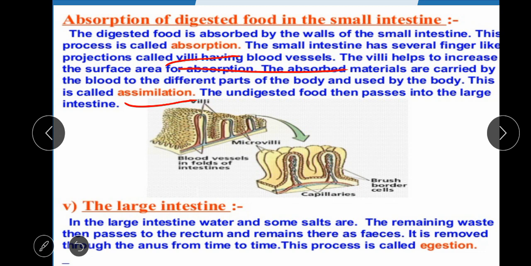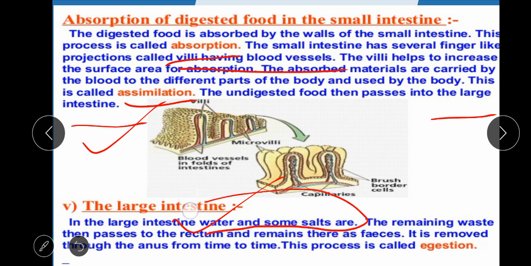The undigested food then passes into the next stage, the large intestine. In the large intestine, absorption of water and some salts is done, and the remaining waste then passes to the rectum and remains there as feces. It is removed through the anus from time to time. This process is called egestion.